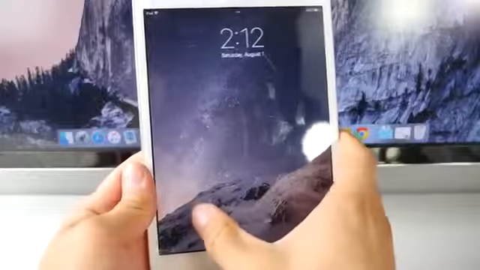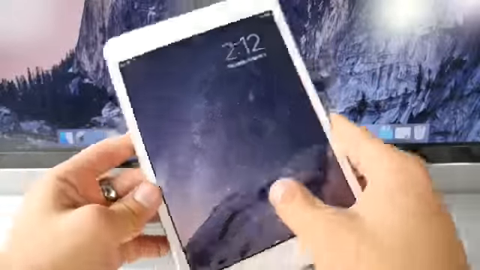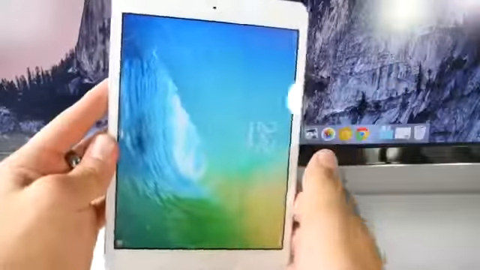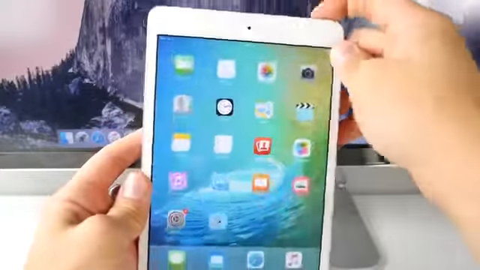Now here's a really interesting one on iPad. So pretty much you can get the background from your actual home screen onto your lock screen by doing this. So slide, rotate, and slide back. And as you can see, you'll get the background from your home screen, which wasn't on your lock screen.